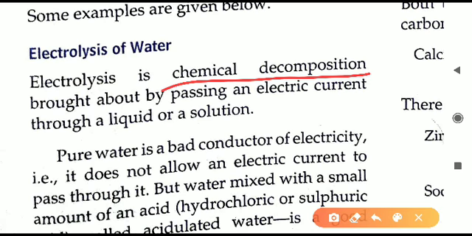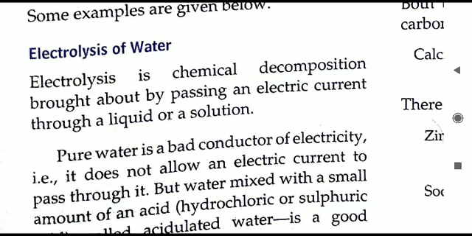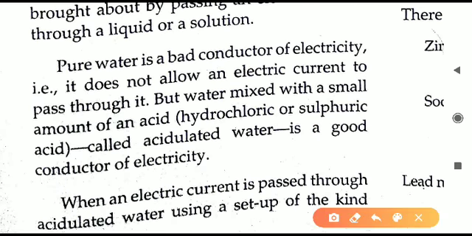and oxygen gas. We will not use pure water because pure water is a bad conductor of electricity. Only the impurities in the water help the water to conduct electricity. Whatever water we have around us is impure water. It has certain impurities, which can be in the form of minerals also. Certain mineral waters are there.